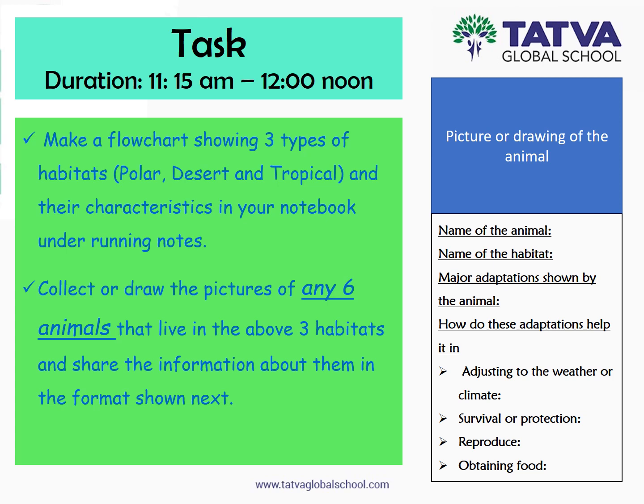The duration for this task is half an hour, that is from 11:40 to 12:10 pm. Make a flowchart showing 3 types of habitats: polar, desert, and tropical, and write their characteristics in your notebook under the heading Running Notes. Collect or draw pictures of any 6 animals that live in the above 3 habitats and share the information about them in the format shown next.